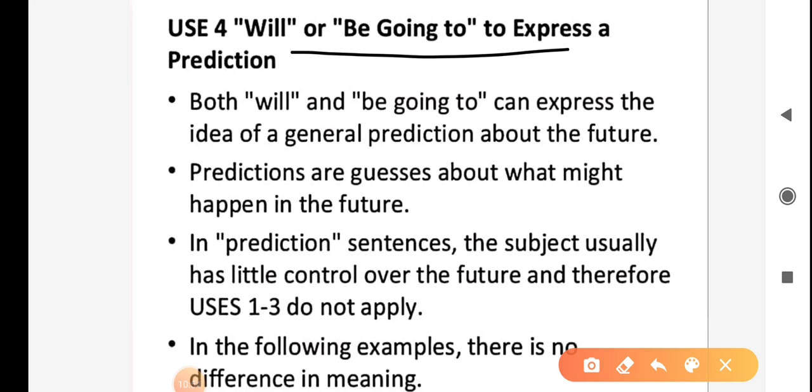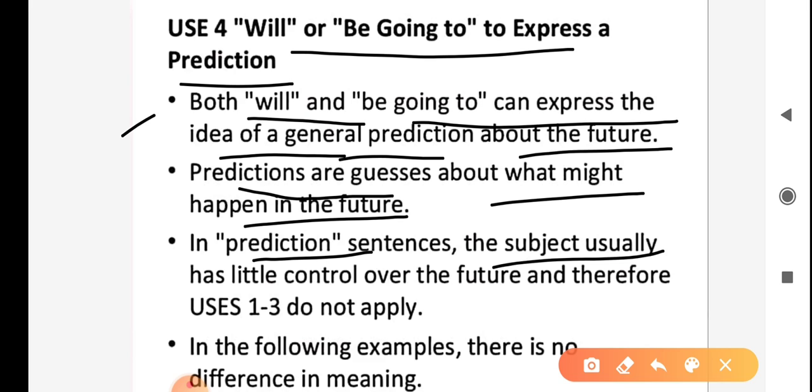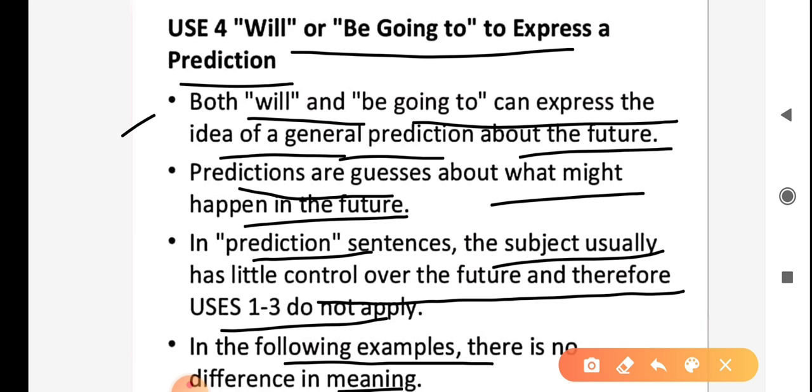Will or be going to is used to express a prediction. Both will and be going to can express the idea of a general prediction about the future. Predictions are guesses about what might happen in the future. In prediction sentences, the subject usually has little control over the future. In the following examples, there are no differences in meaning. For examples.